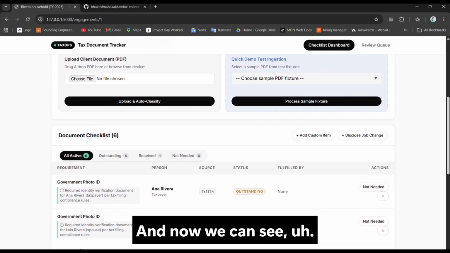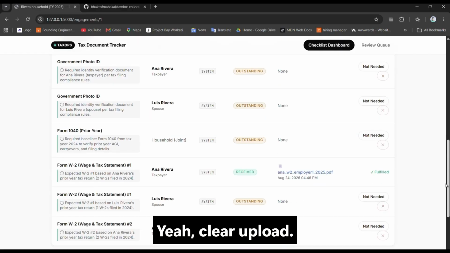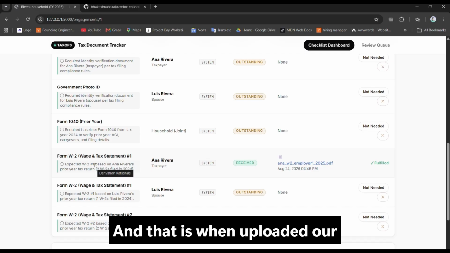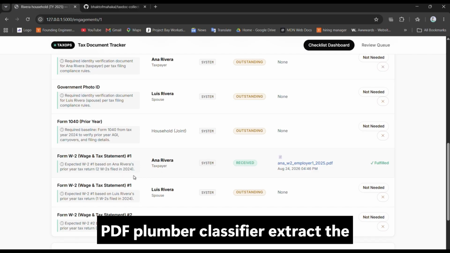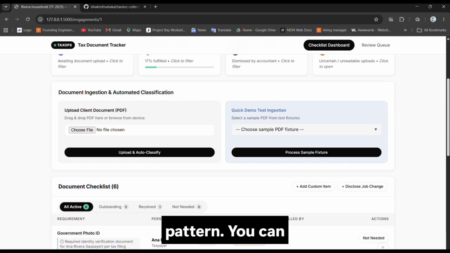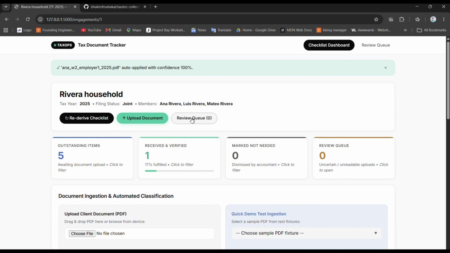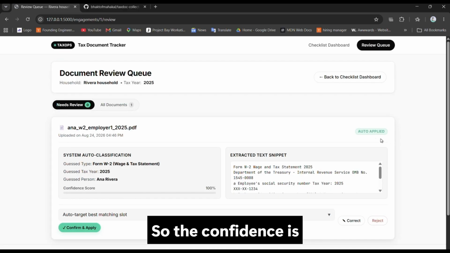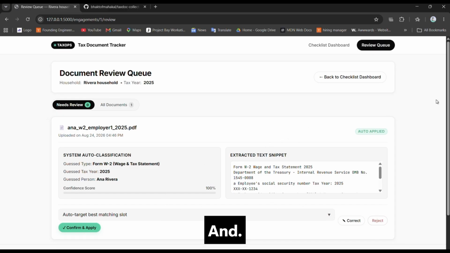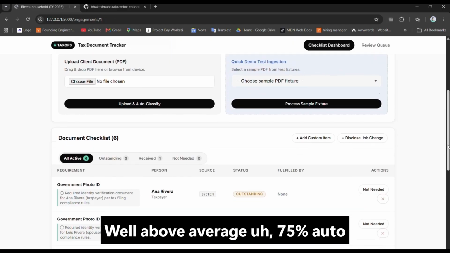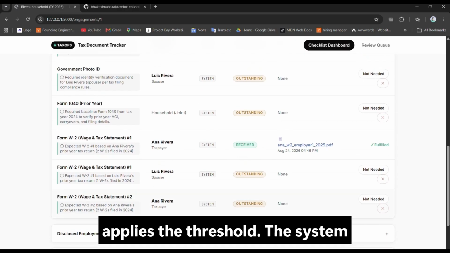Now we can see we have a clear upload, and when uploaded, our PDF classifier extracts the pure text stream and matches it with our IRS form pattern. You can see here the confidence is 100%, obviously, well above the 75% auto-apply threshold.